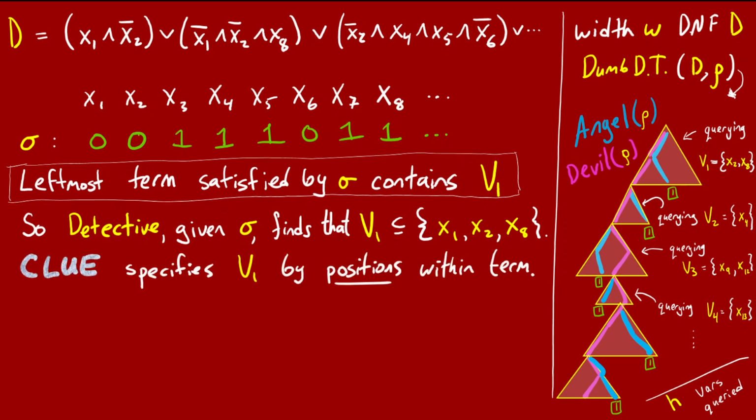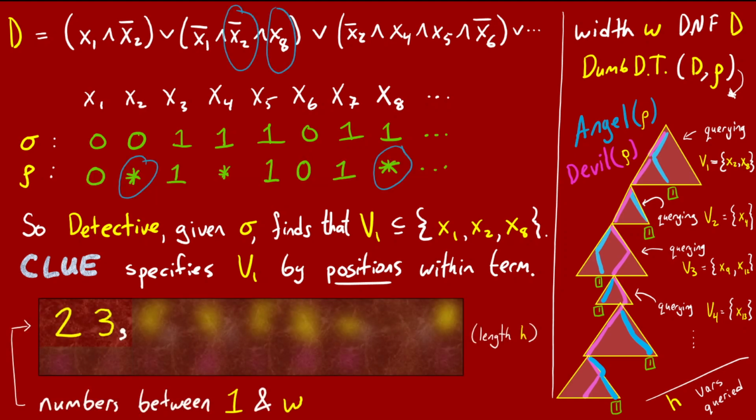The clue will teach the detective what v1 is by specifying the positions of the v1 variables within this leftmost satisfied term. More precisely, since v1 is x2 and x8, and these are positions 2 and 3 within the term, the clue will contain the numbers 2 and 3, followed by a comma to signify that that's all of them.